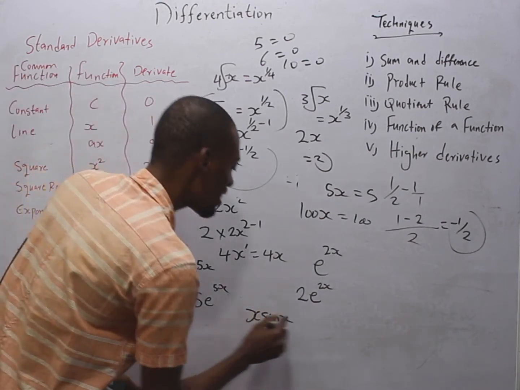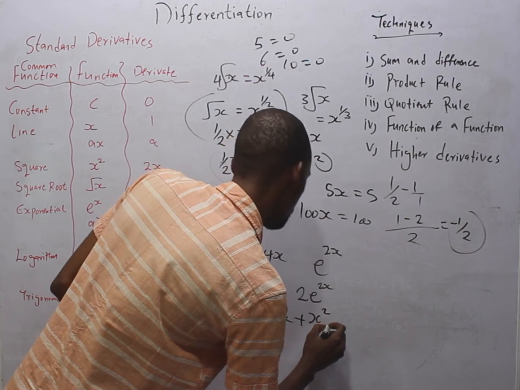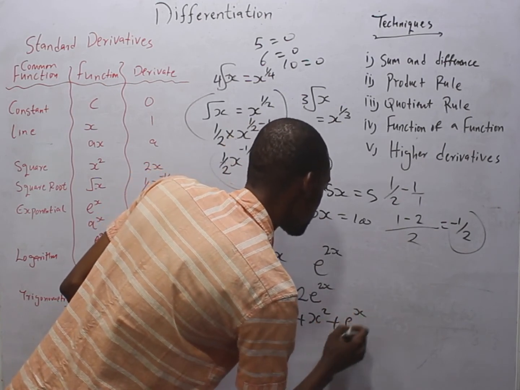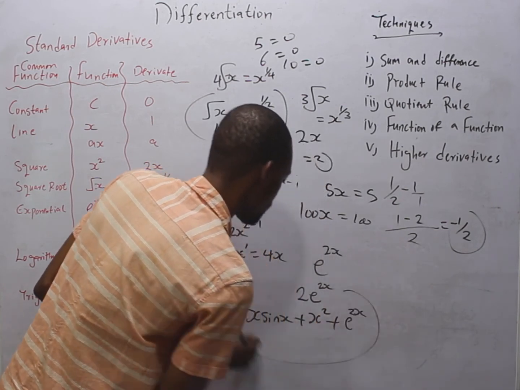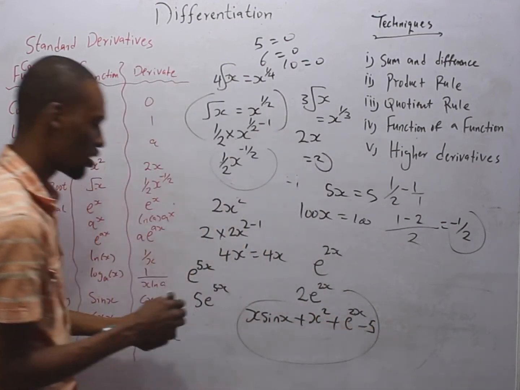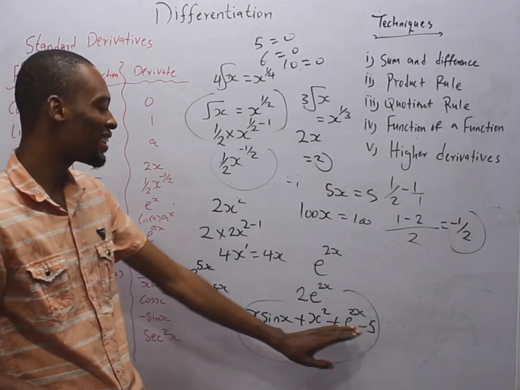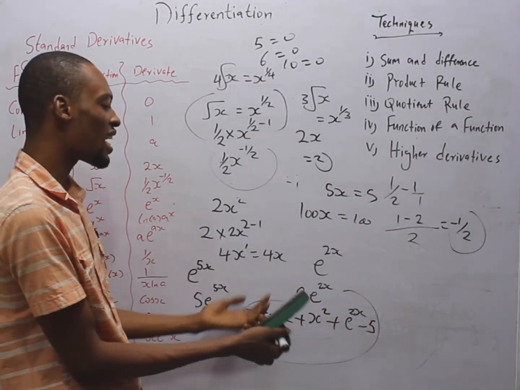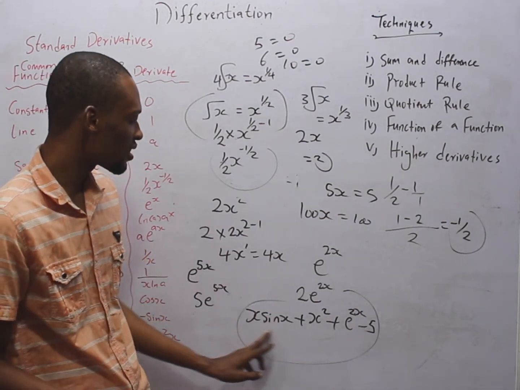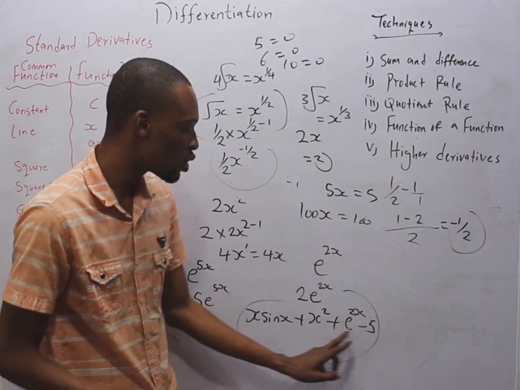Or you have s sin s plus s squared plus exponential s or exponential 2s, or minus 5. So you have sums and differences. This means you have a lot of standard derivatives, but this time they are combined. Here they are products, they are multiplying. In this case, they are adding up.